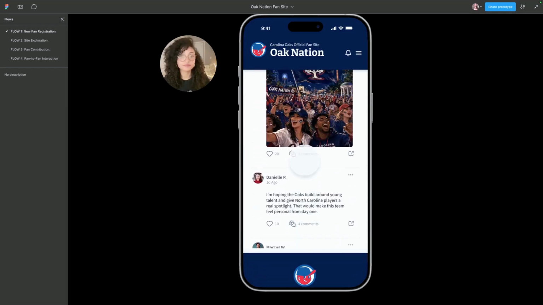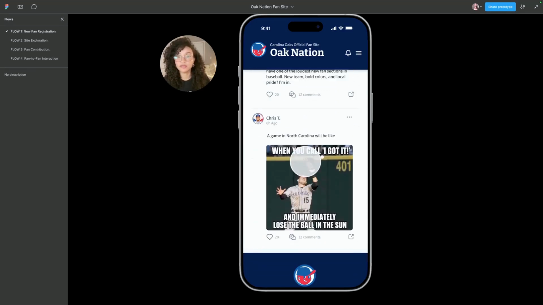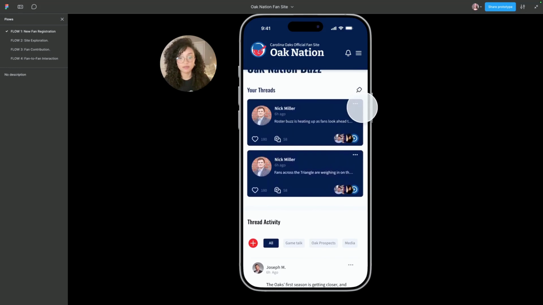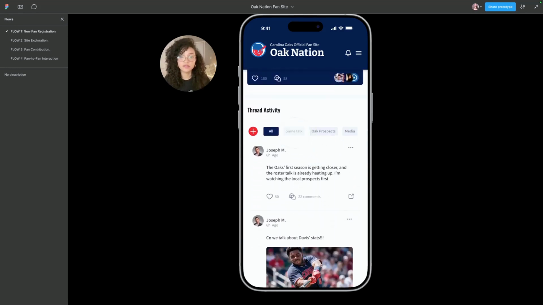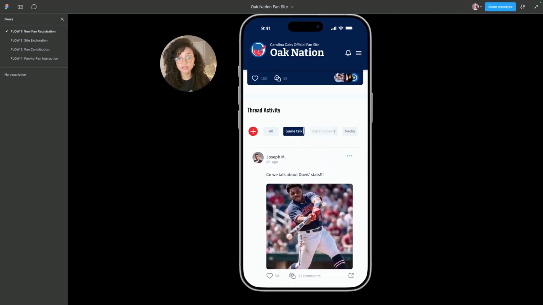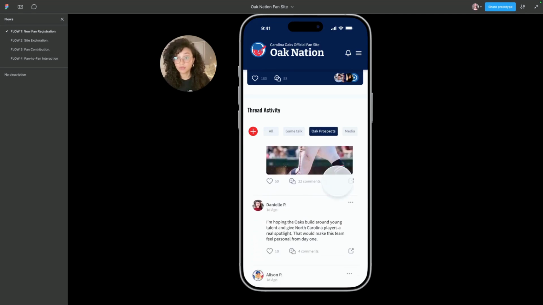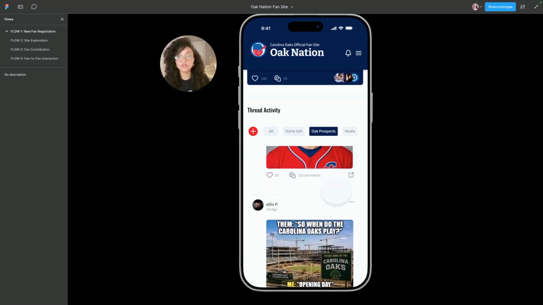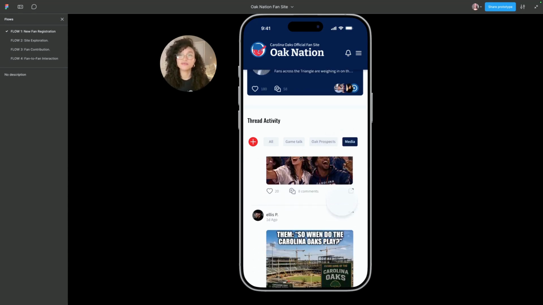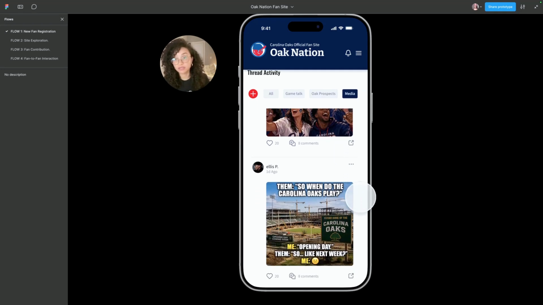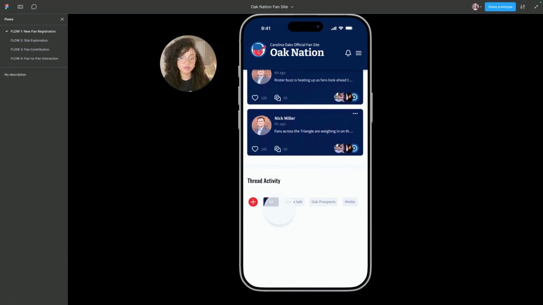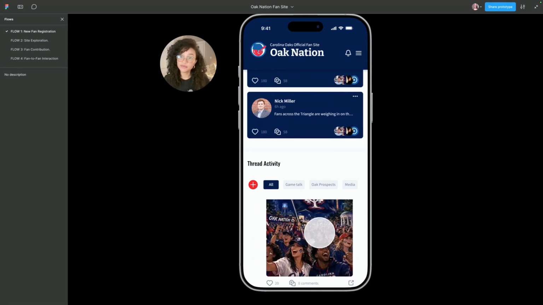We have media, we have our memes, where people are talking, all that you will see in a thread. But we can also narrow it down to what people are talking about specifically. Here we have topics related to the games, related to the prospects of the team, very specific to just the players, and of course, just the media, in case we want to find a specific image that was in the full thread. So we're going to go back to our conversation and find a user that we're going to interact with.